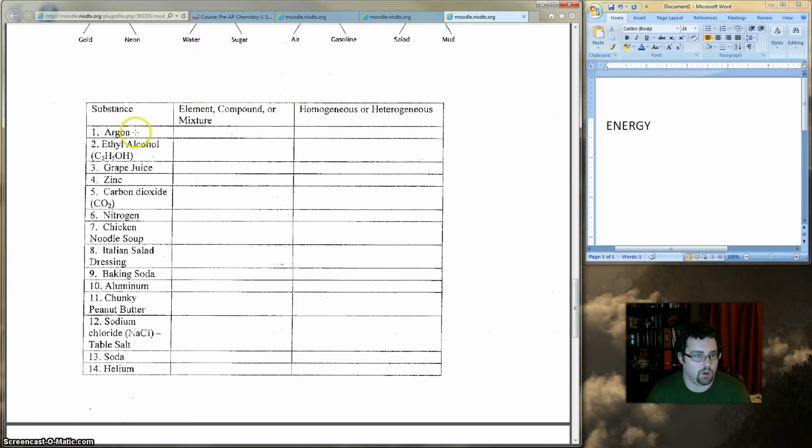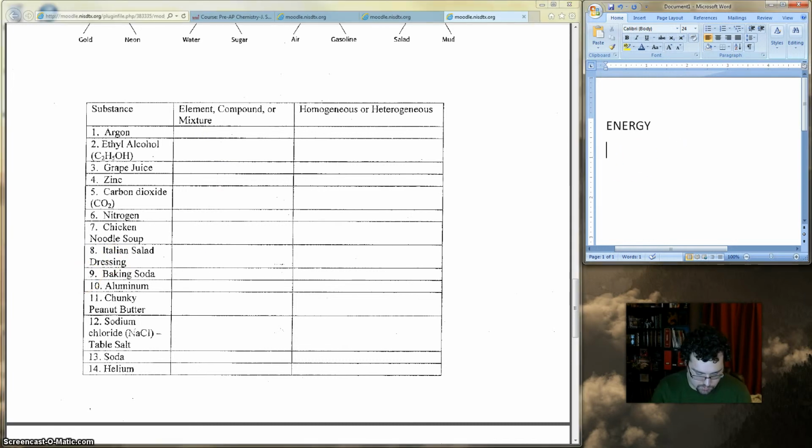So, for example, argon is on the periodic table. If something is on the periodic table, you guys should know by now that it is an element. So put element in that space right there. Okay? Ethyl alcohol is C2H5OH. Obviously, there's multiple atoms bonded together there, so that guy is going to be a compound. Alright? I will give you one additional hint. Number 9, baking soda. Baking soda is NaHCO3, if that helps out a little bit.